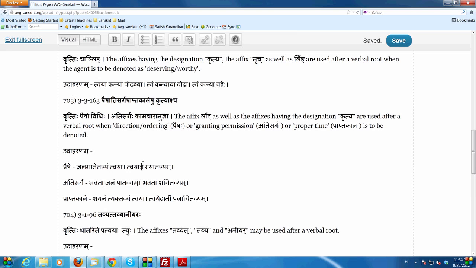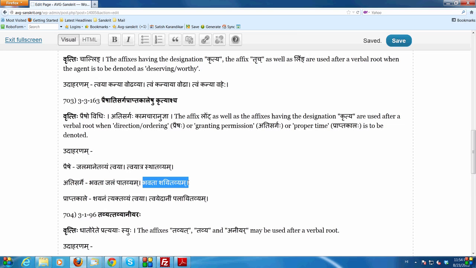So these special meanings and the examples we saw are: jalam anetavyam tvaya. You should bring the water now. This is the command. Tvaya stshatavyam. You should stay here. It's a command to stay here. Bhavata jalam patavyam. The water may be drunk by you, which means if you want, you may drink the water. Bhavata shaitavyam. Same thing.